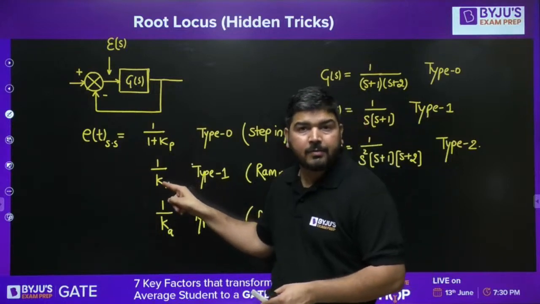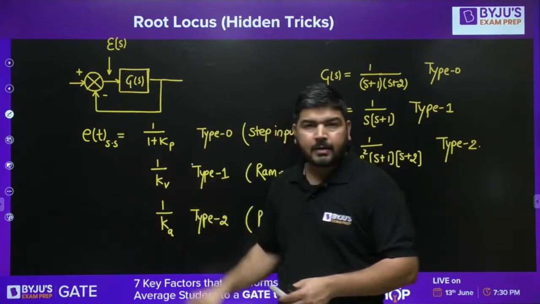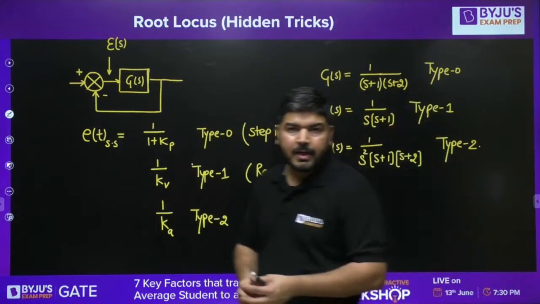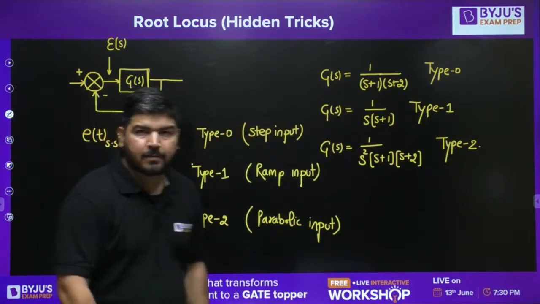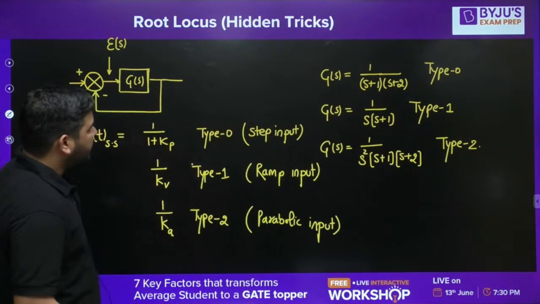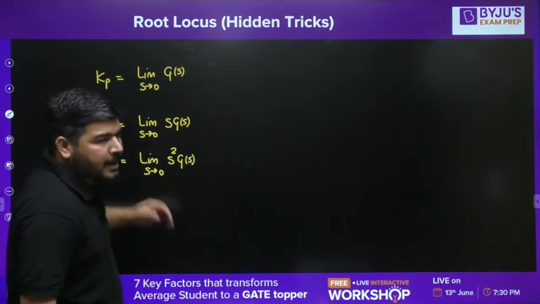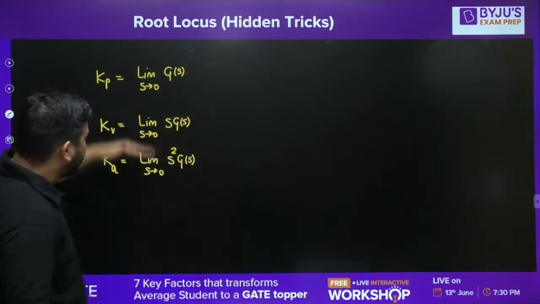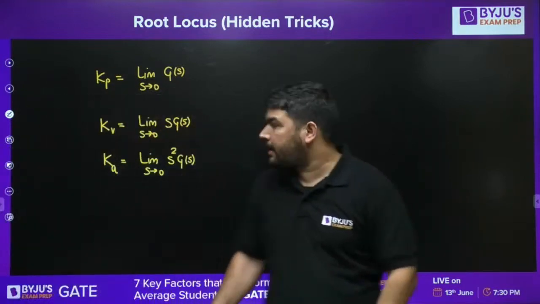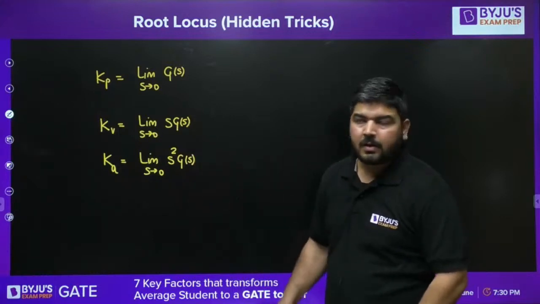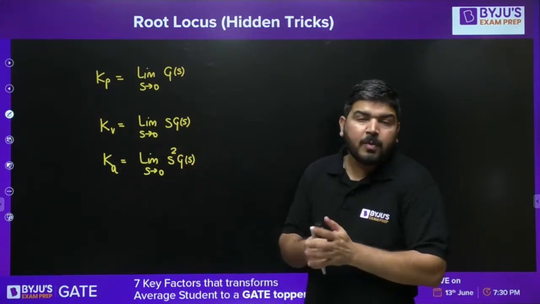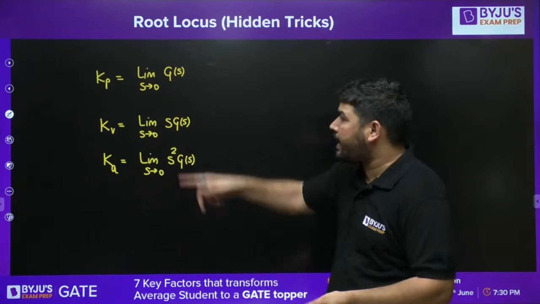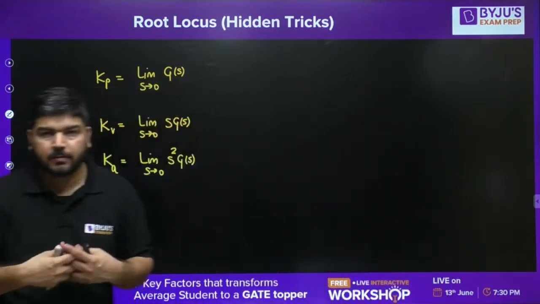It means you have to calculate Kv, and you can get the finite error. Is it clear? For ramp input, you will get the finite error. I hope it is clear. So I told you that these are the error constants, and you can calculate error using these constants. Now the problem is how to calculate these error constants using Bode plot.